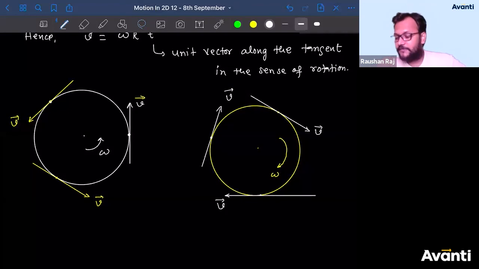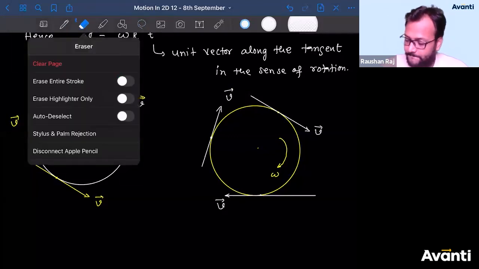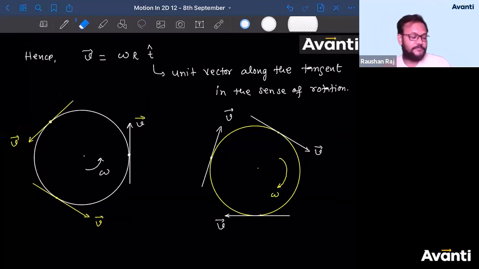Guys, click yes if you have understood the magnitude and direction of linear velocity in circular motion. Please feel free to ask doubts if you have any query in this topic. Otherwise, please click yes if you have understood this. Clear for everyone? Okay.